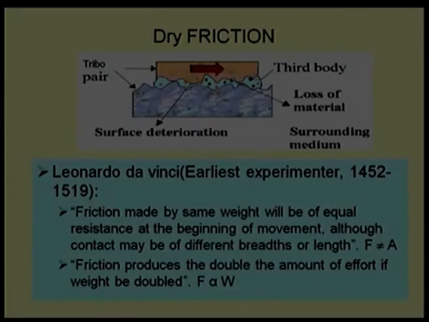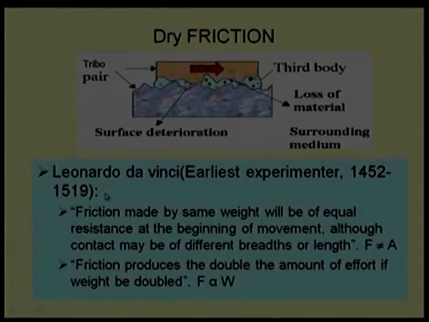Now, to give a complete view, let us start with history: how friction evolved, or how friction was expressed in some of the laws generally given in common textbooks. Leonardo da Vinci was the first person who did extensive experiments, and based on them he could conclude some results. He said that friction under the same weight will be of equal resistance at the beginning of movement.